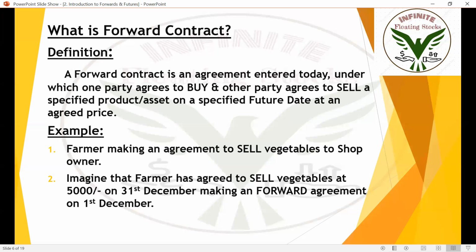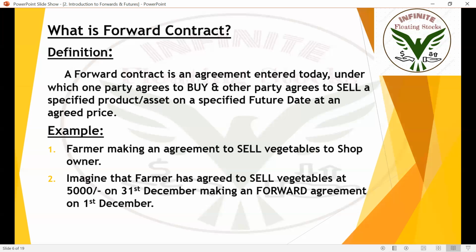If everything was good, and the farmer was able to cultivate large quantities of fruits, flowers, and vegetables, even though the farmer has to sell all those vegetables to the shop owner at 5,000 only, even if the value of those vegetables in the current market on 31st December is 10,000 or 15,000 or 8,000. Irrespective of the price, according to the agreement, according to the forward contract, the farmer needs to send the vegetables to the shop owner for 5,000 only.